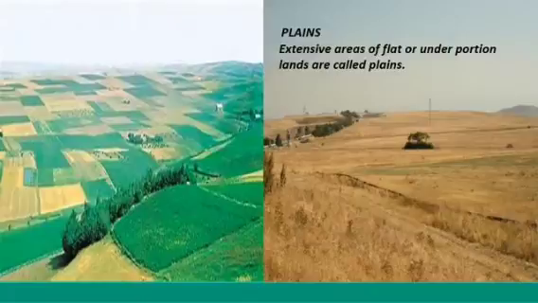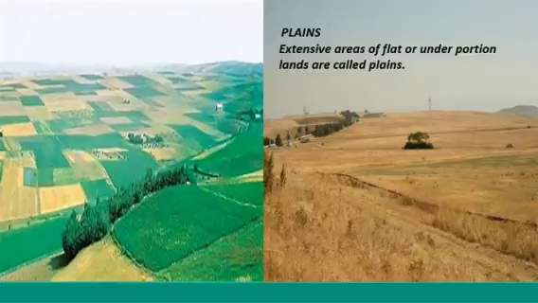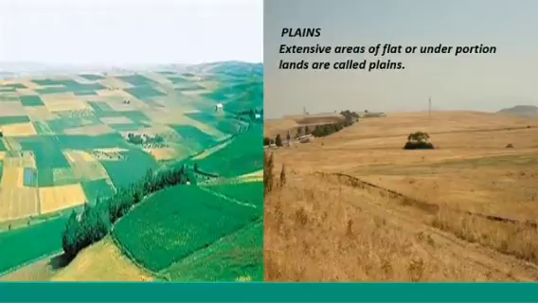Plains. Extensive areas of flat or undulating lands are called plains. I'll repeat. Extensive areas of flat or undulating lands are called plains. Usually plains are flat and fertile, and they are very helpful for agriculture. So plains are also called food basket of the world. Not only agriculture, plains are used for building residential areas, construction of roads, etc. Therefore, plains are highly populated areas.